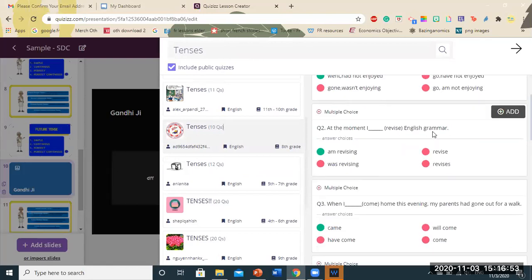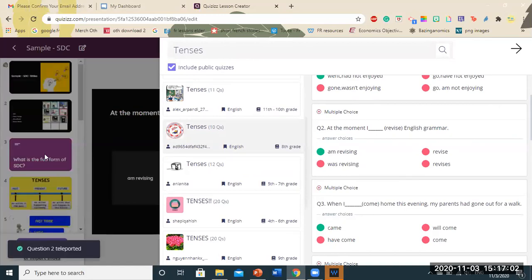At the moment, I dash English grammar. So it's talking about present continuous tense. So I'm just going to click on add. So now the question has been added, as in it's been added on the left side, on the left tab. So you can see that question 2 was imported.